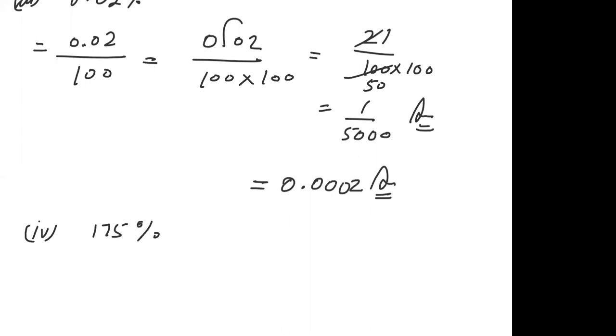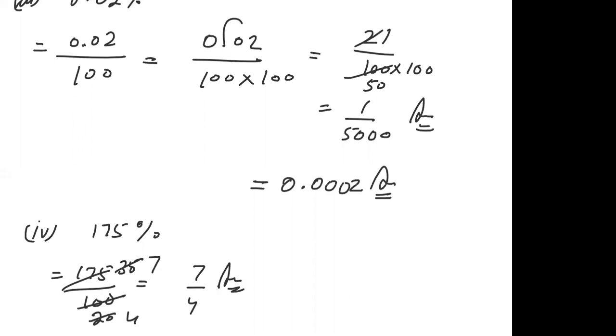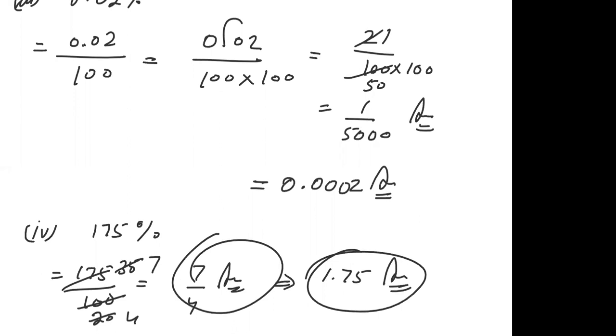Fourth part, 175%. 175 upon 100, reduce it by 5. 5 threes are 15, 5 fives are 25, and 20 in the denominator. Again 5 sevens are 35, 5 fours are 20, so 7 upon 4. This is the answer in fractional form, and when you change it into a decimal number, you will get 1.75. So these are the two answers, 7 upon 4 and 1.75. Okay.